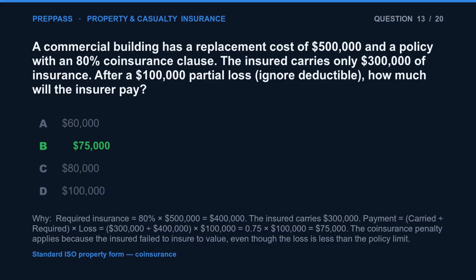The correct answer is B. Required insurance equals 80% times $500,000, which equals $400,000. The insured carries $300,000. Payment equals carried divided by required times loss: $300,000 divided by $400,000 times $100,000 equals 0.75 times $100,000, which equals $75,000. The coinsurance penalty applies because the insured failed to insure to value, even though the loss is less than the policy limit.